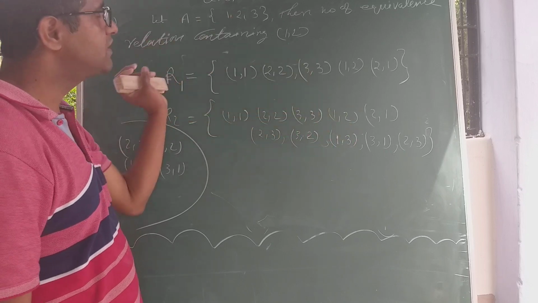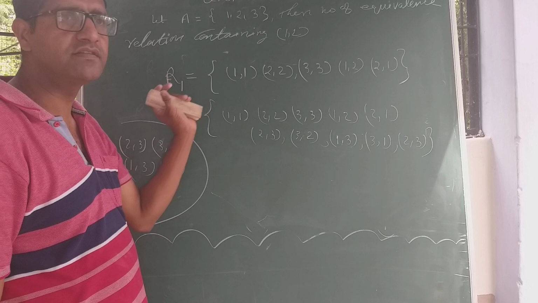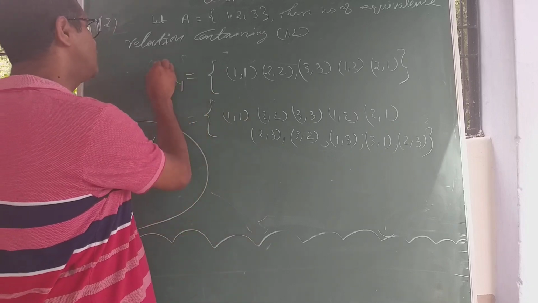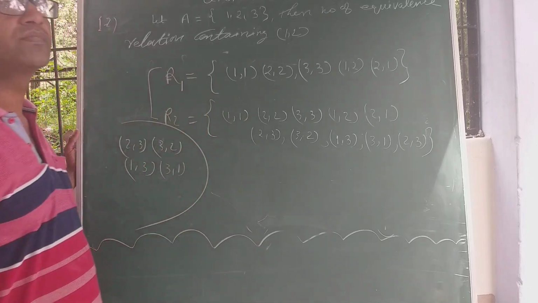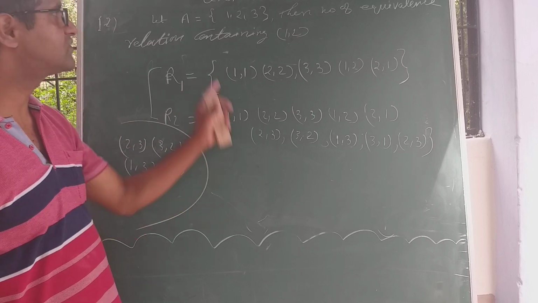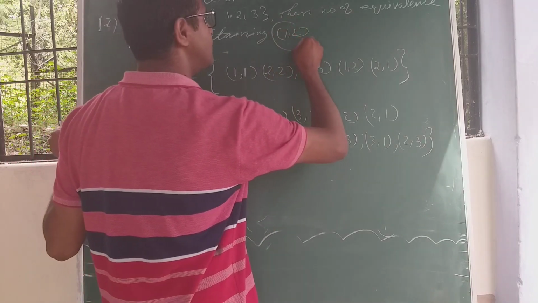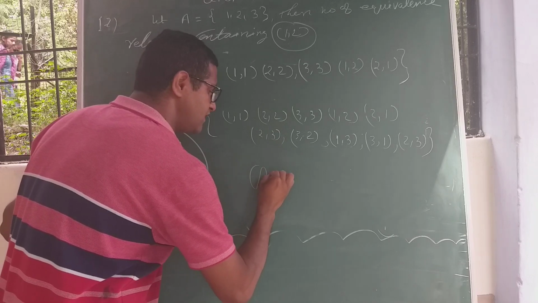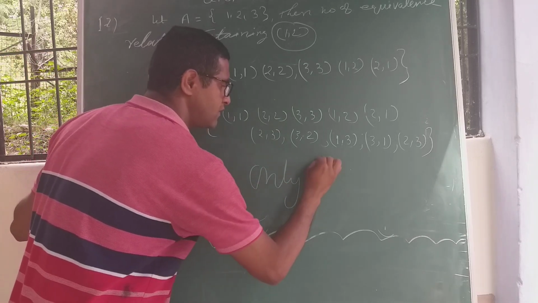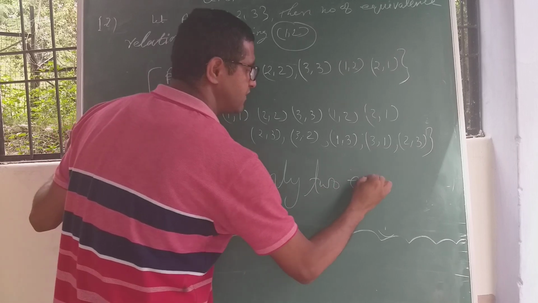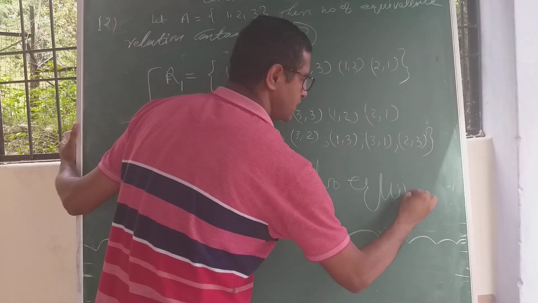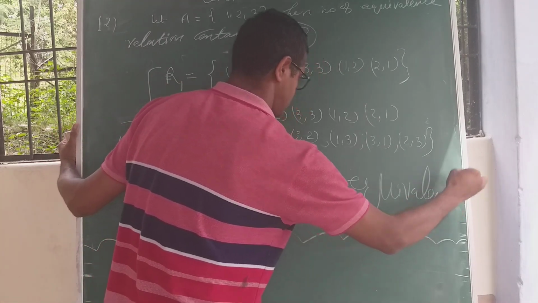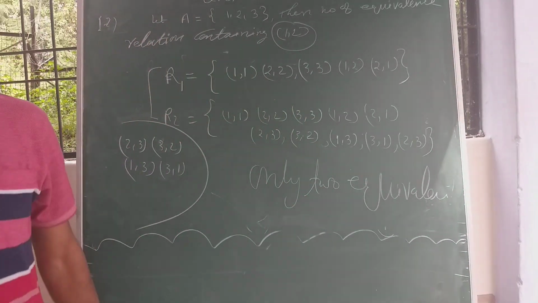So my dear student, I hope you are understanding this. So there are only two equivalence relations containing the element (1,2). So the answer will be only two equivalence relations.